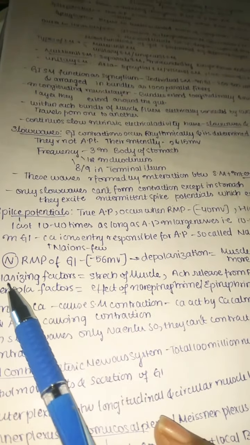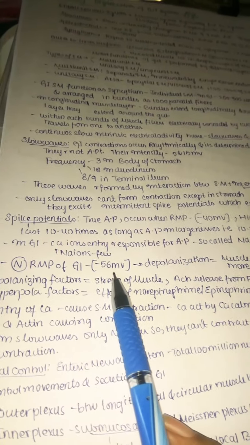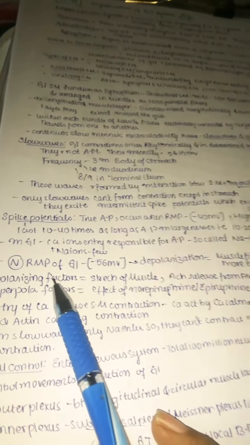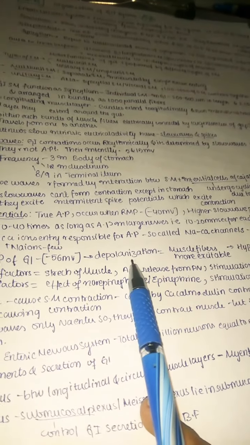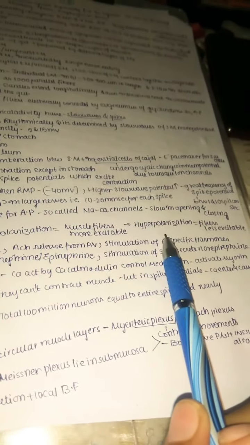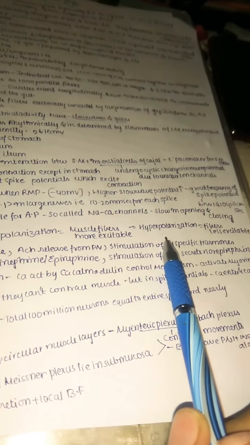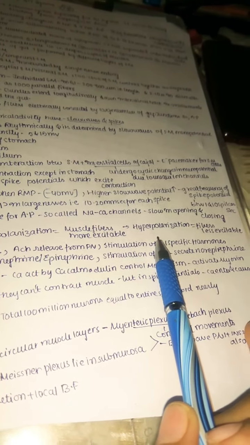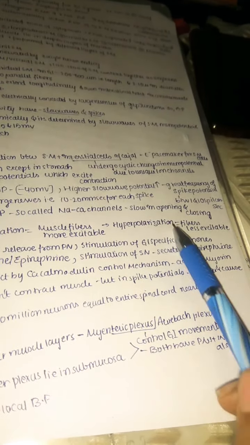The normal resting potential of the GI smooth muscle is very important to remember: minus 56 millivolts. Later it goes to threshold because of influx of either sodium or calcium, so it undergoes depolarization. After depolarization, the muscle fibers become more excitable. Later it may go to hyperpolarization, which means the inside of the cell is getting more negative than the resting membrane potential, and the fibers are less excitable.